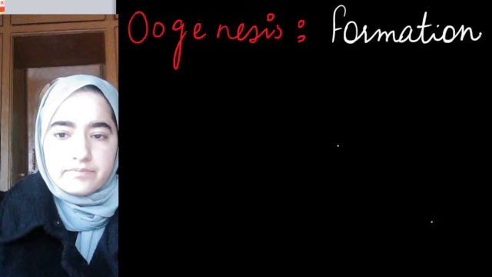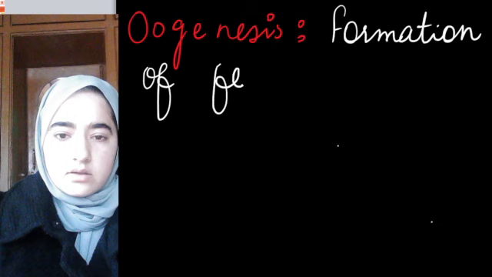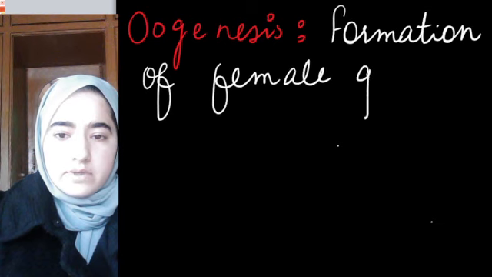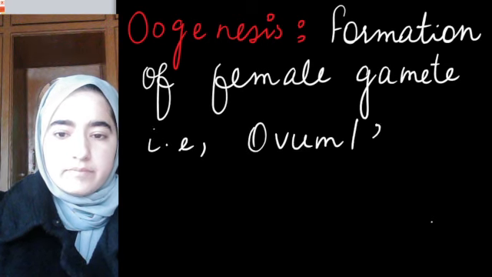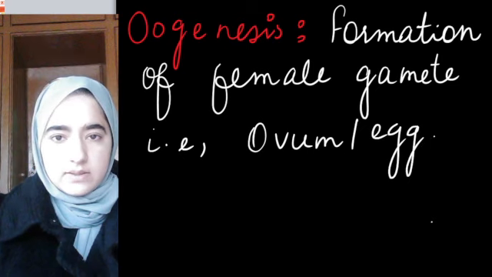Oogenesis simply means formation of female gamete, that is ovum or egg.